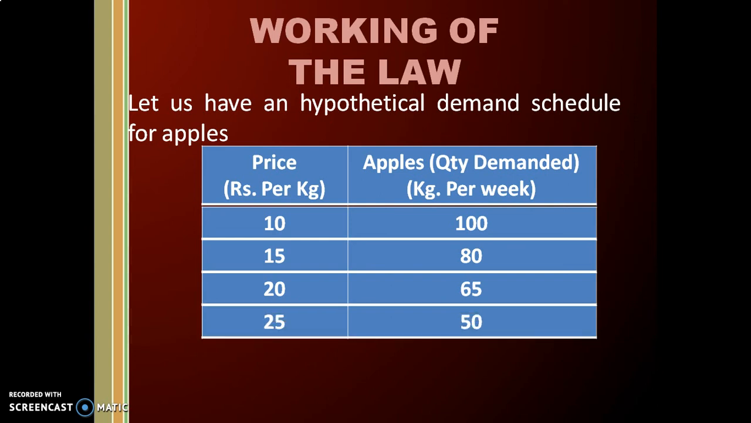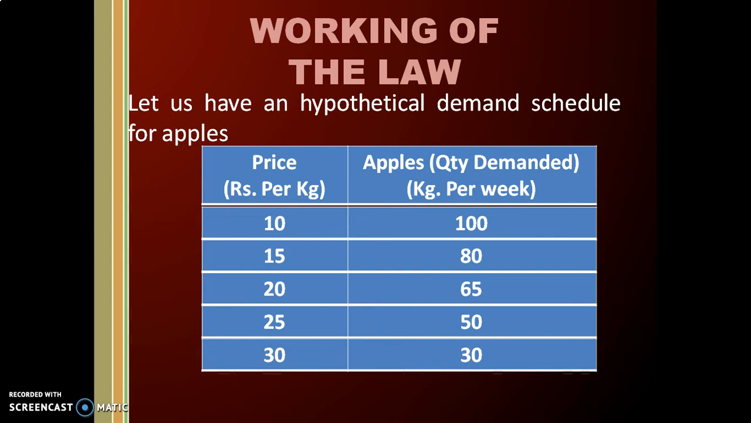And then from 20 to 25, the demand falls. When price rises from 20 to 25, the demand falls from 65 to 50. Similarly, at 30 rupees per kg, apples are demanded 30 kg per week. This way, we got to know about the demand from this demand schedule. Now we'll be preparing the demand curve.